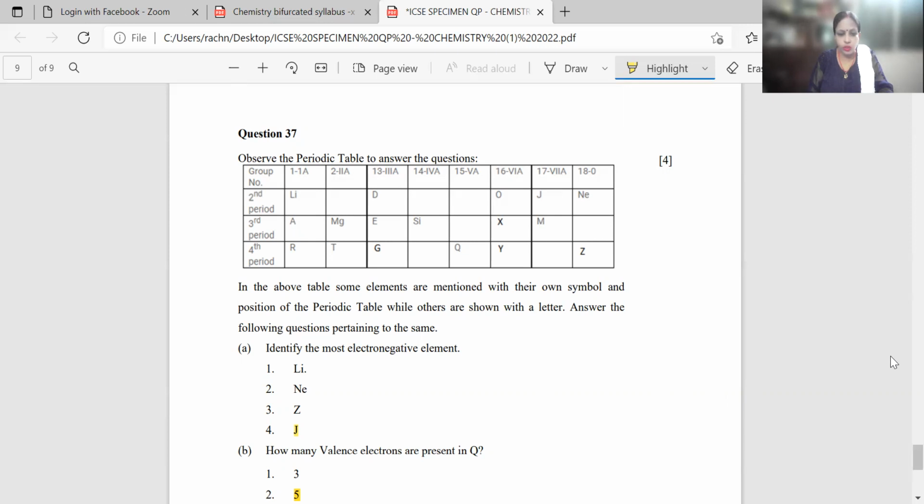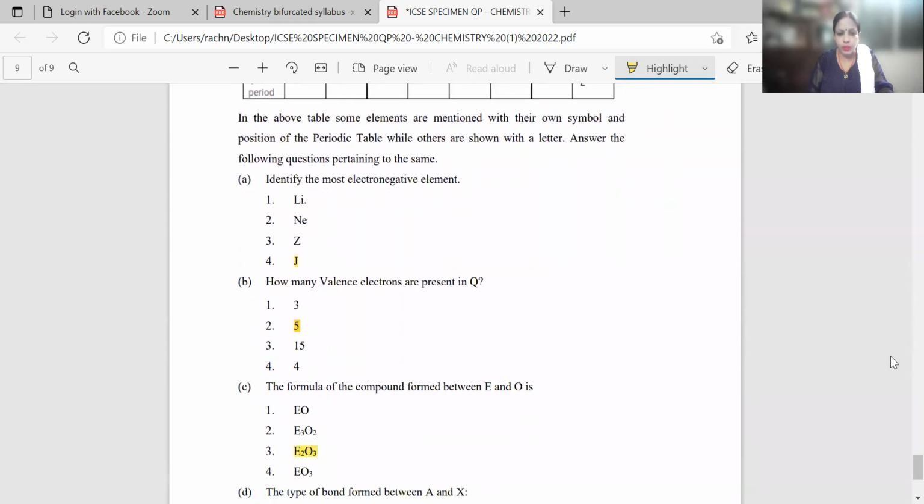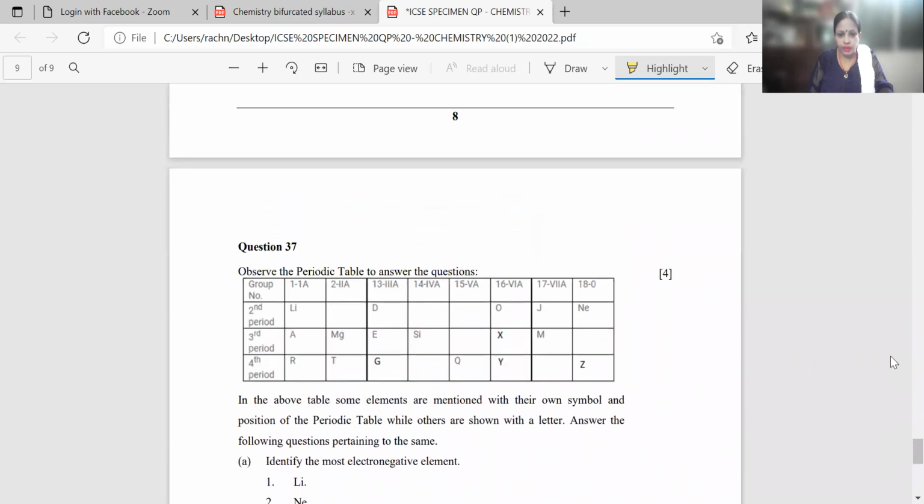Then the next part, how many electrons are present in Q? If I take a glance at Q, Q is present in group 15, 5A. It is the 4th period.